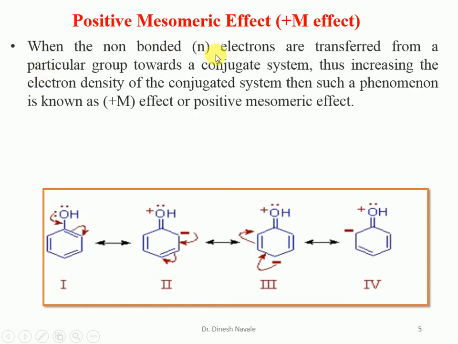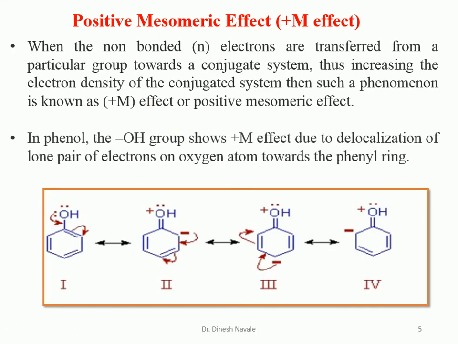When the non-bonded n electrons are transferred from a particular group towards the conjugated system, which increases the electron density of the conjugated system, then such a phenomenon is known as the plus M effect or the positive mesomeric effect. In the phenolic group, the OH group shows the plus M effect because of the delocalization.